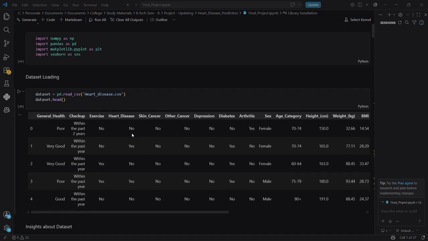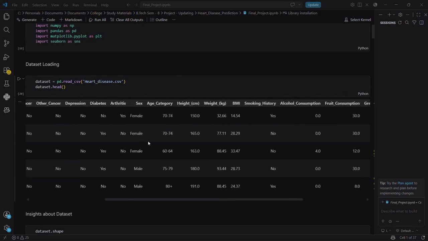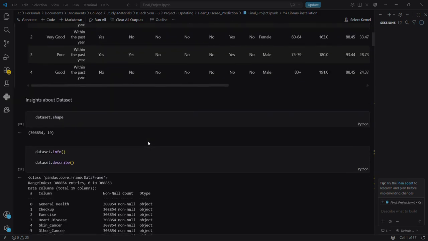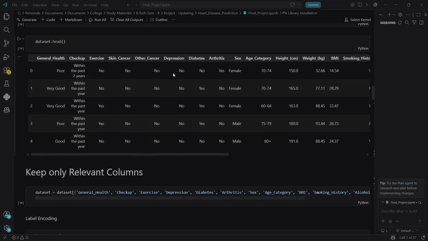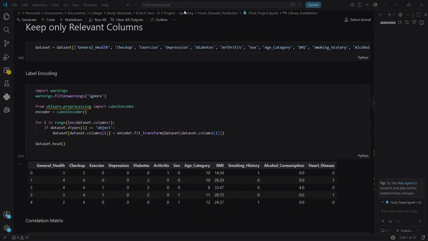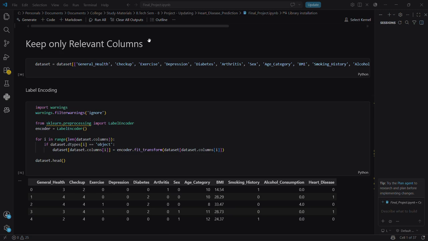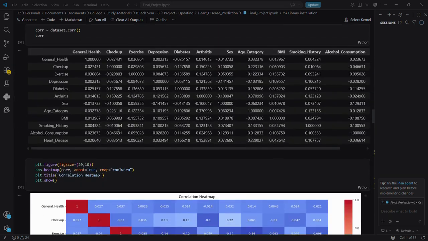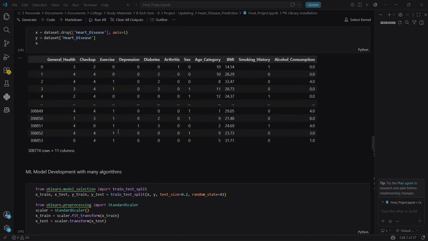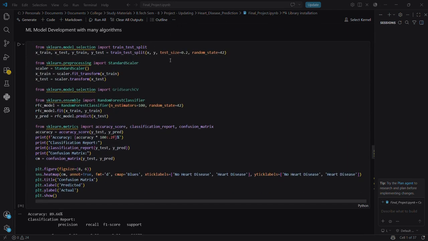In the heart disease prediction module, I have a data set called heart disease, where you can see the attributes here, and I have deleted some of the attributes which are not required for our project. Attributes are nothing but columns. Okay, after this, I converted the wordings into numerical form by using a label encoder, and I built a correlation matrix. And after this, I developed the model.